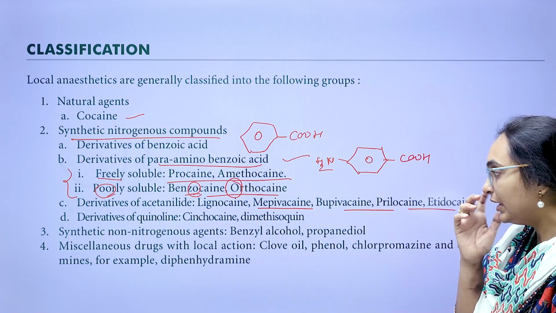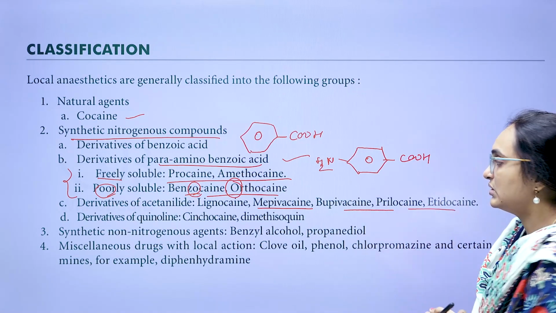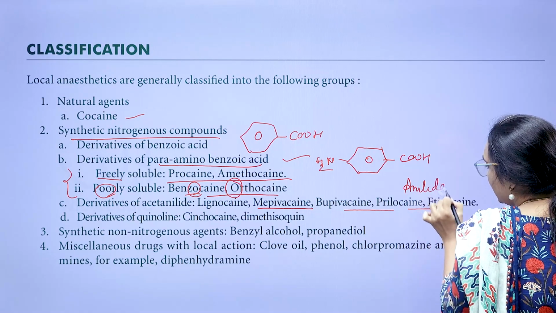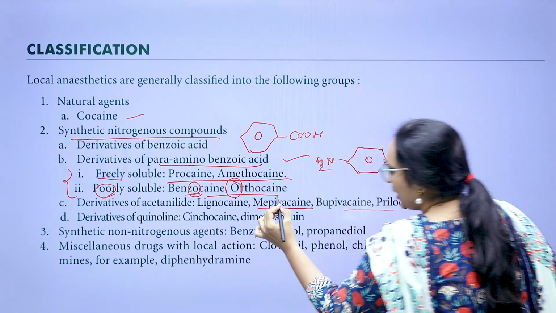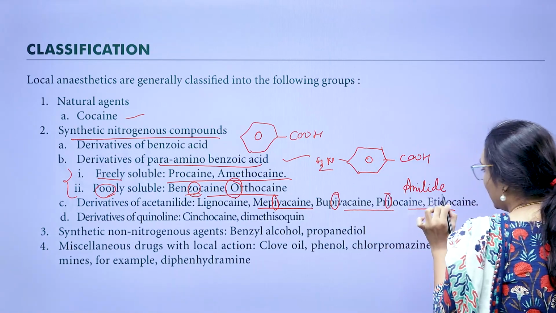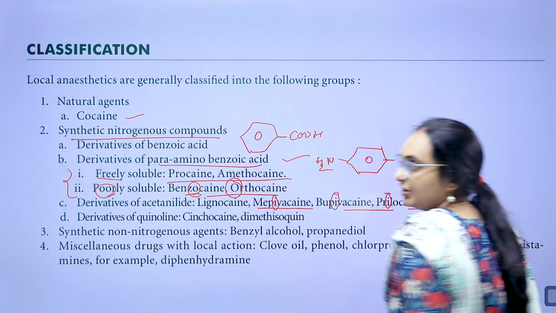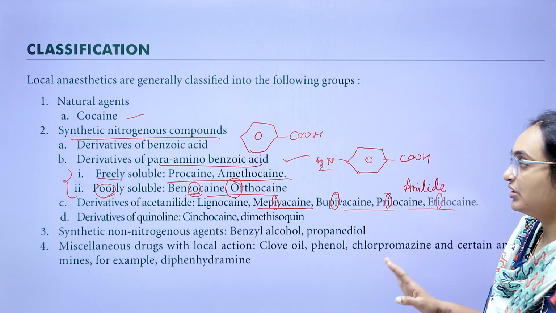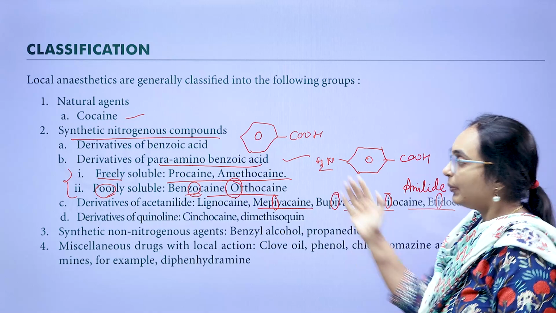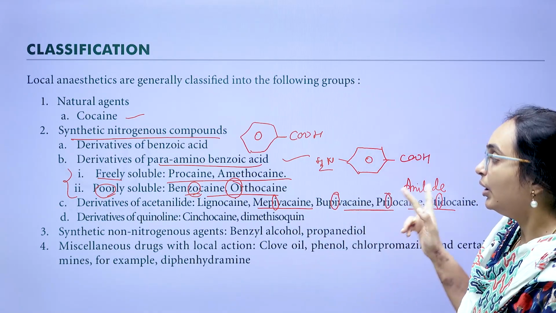How can you identify or remember these anilide derivatives? All the drugs have the letter I in the first part of the name. Cocaine is a natural agent. Next, benzoic acid derivatives and para-aminobenzoic acid derivatives, which are again divided into freely soluble and poorly soluble.